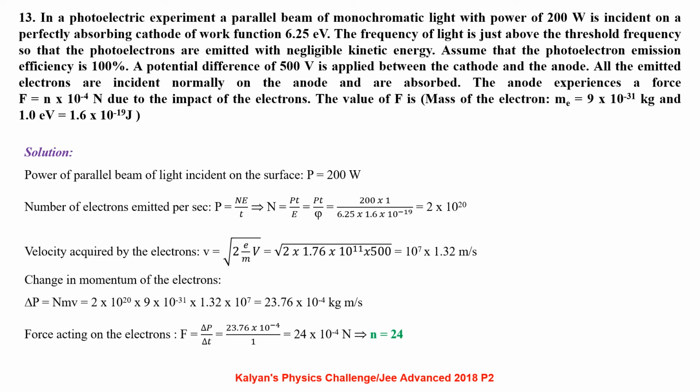Change in momentum of the electrons delta P equal to nmv, that is 2 into 10^20 into 9 into 10^(minus 31) into 1.32 into 10^7, 23.76 into 10^(minus 4) kg meter per second. Force acting on the electrons F equal to delta P by delta t, that is 23.76 into 10^(minus 4) by 1, which is 24 into 10^(minus 4) Newton. So we get N equal to 24.